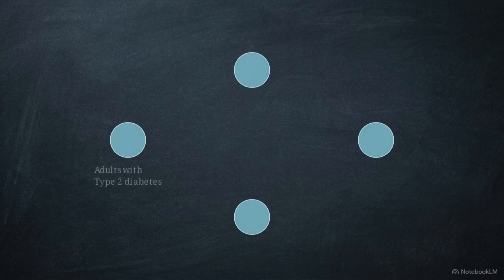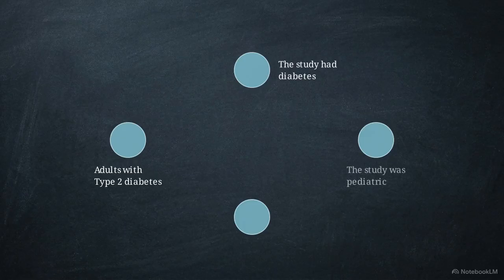Node A states, adults with type 2 diabetes. Node B states, the study had diabetes. Node C states, the study was pediatric. Node D states, children with type 2 diabetes.